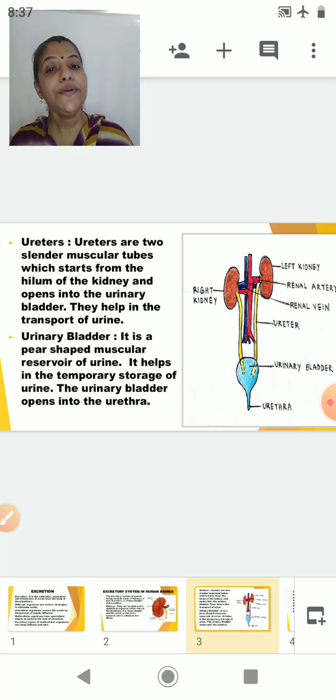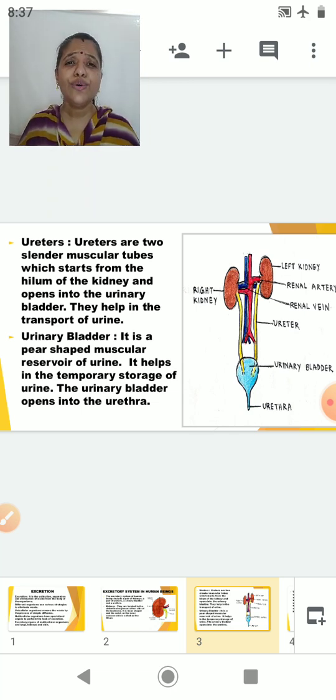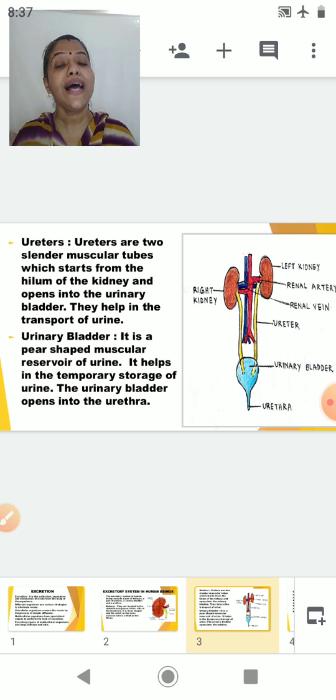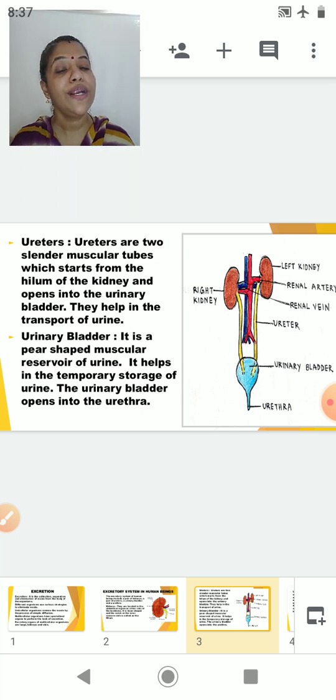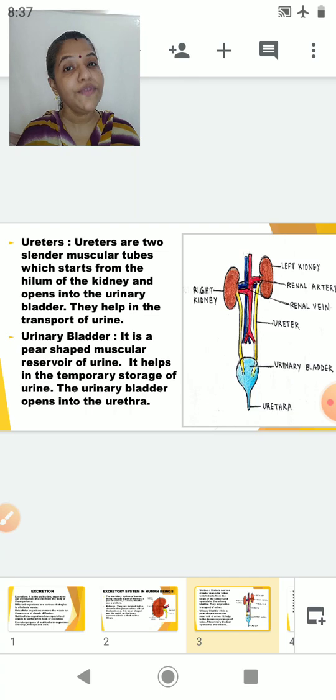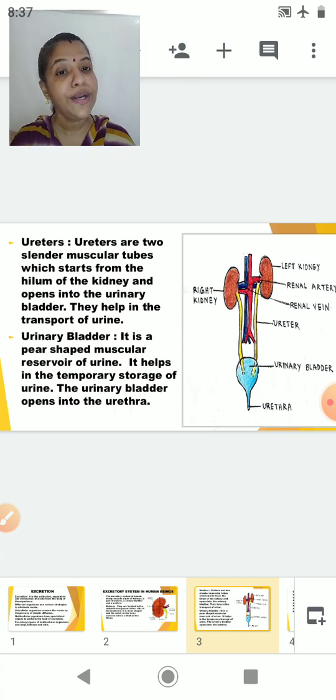Now what are ureters? The ureters are two slender, means thin, narrow, muscular tubes which start from the hilum of the kidney. Hilum is nothing but a notch on the inner side of the kidney, and they open into the urinary bladder. The ureters help in the transport of urine from the kidney to the urinary bladder.